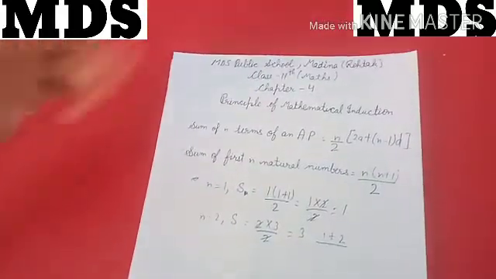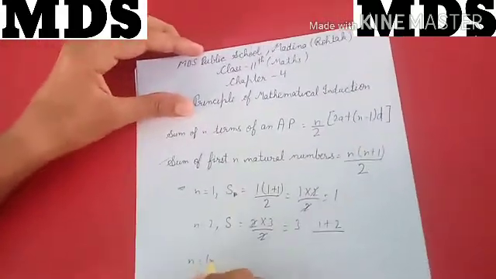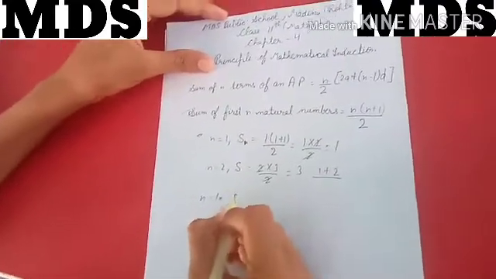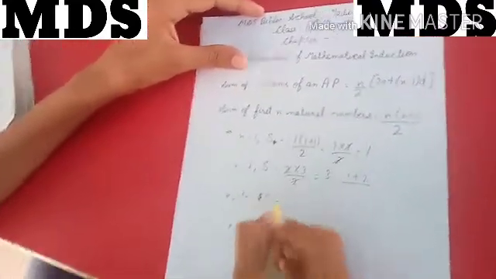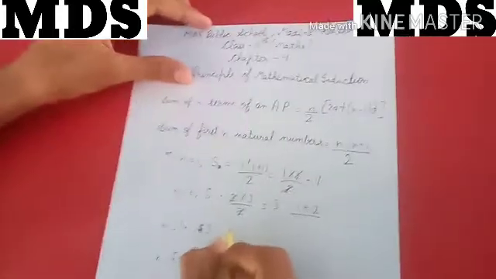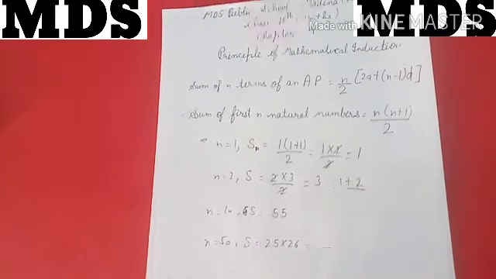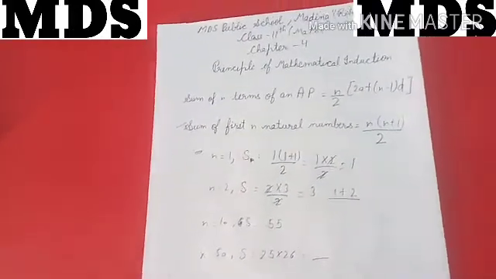Like this we can take n as 10, n as 50. The sum will be 55 for n equal to 10, and 25 into 26 for n equal to 50. This we will get.